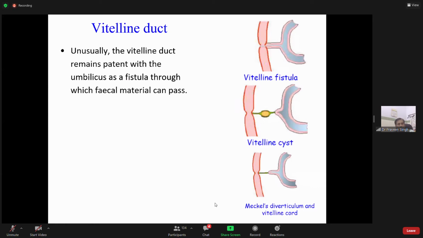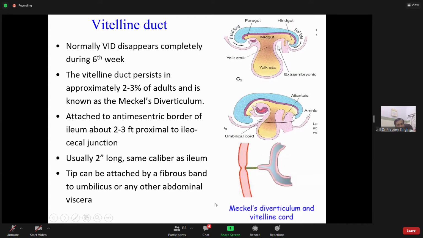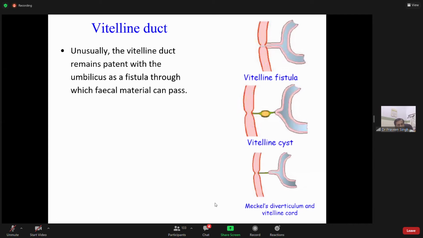Unusually, as we are seeing, the vitelline duct remains patent with the umbilicus as a fistula. This is another problem. The vitelline duct is entirely patent, connected here, and it is patent as well. In Meckel's diverticulum it was not patent; a fibrous band had formed here. What are the other options? One, it can be patent with the umbilicus, and obviously, if this is the connection, then fecal matter and excreta can pass through this towards the umbilicus.